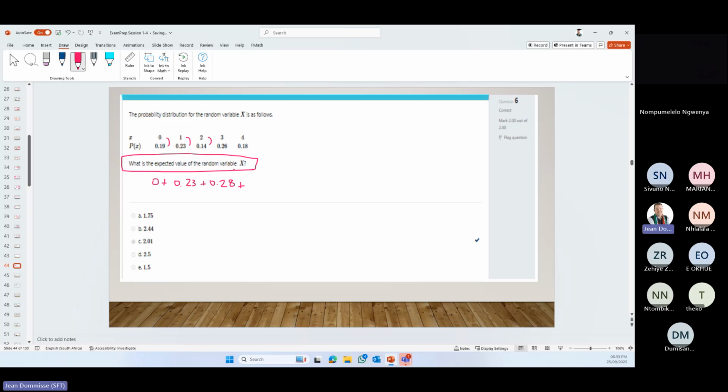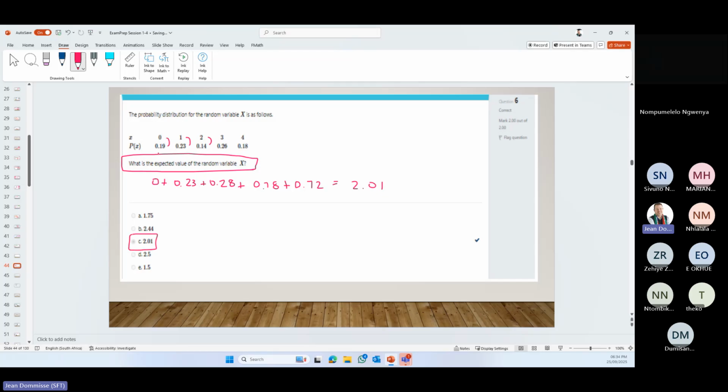Let's quickly see, 0.78 plus 0.72. Okay, so if we add that together, I get 2.01, which is that one.